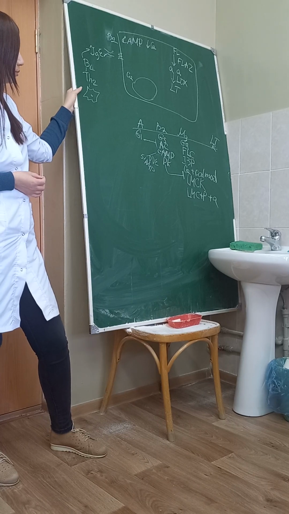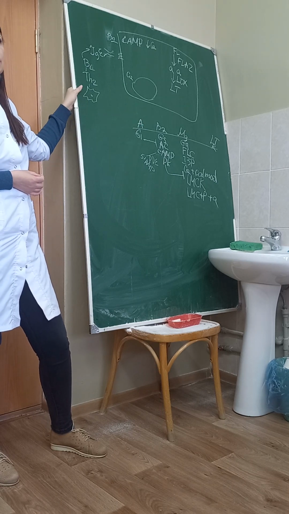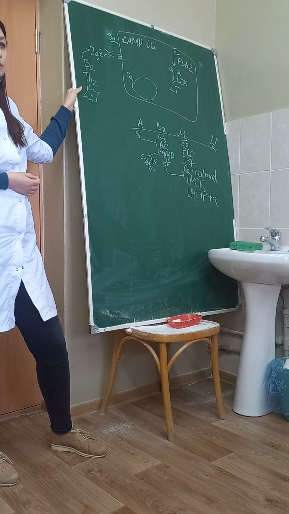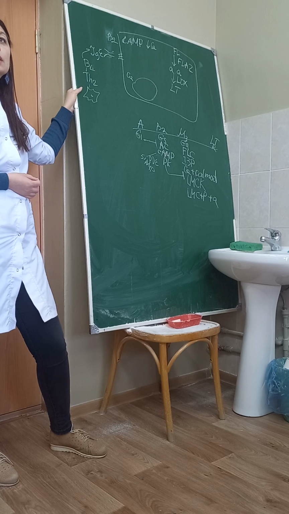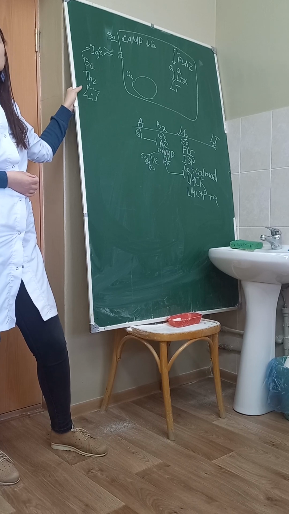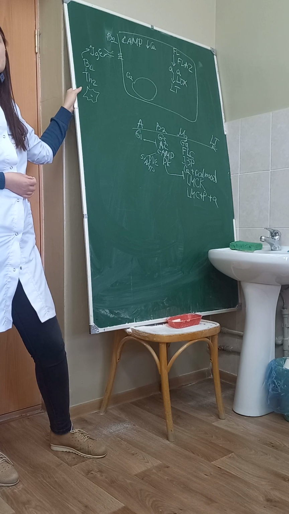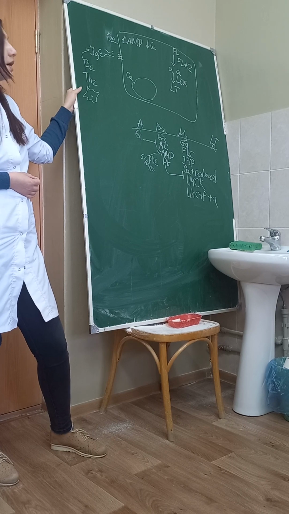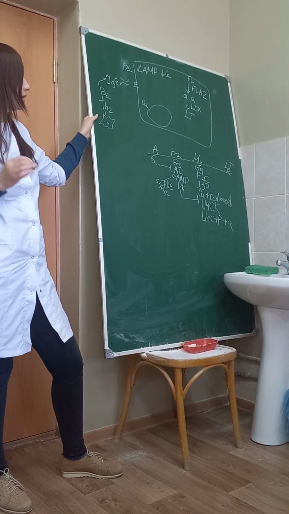Miroshiko, what do you know about adenosine receptors? Can we block adenosine receptors? Yes. What drugs can we use? Aminophylline and theophylline. Yes, methylxanthines. We say that they are myotropic drugs. They affect smooth muscles.